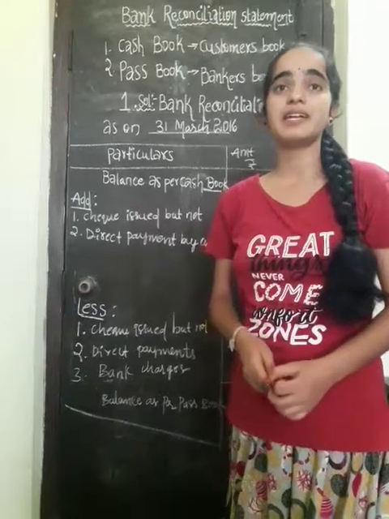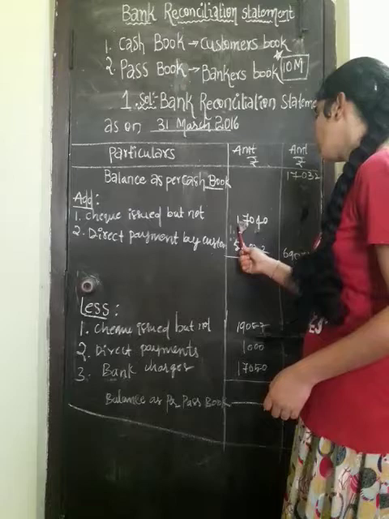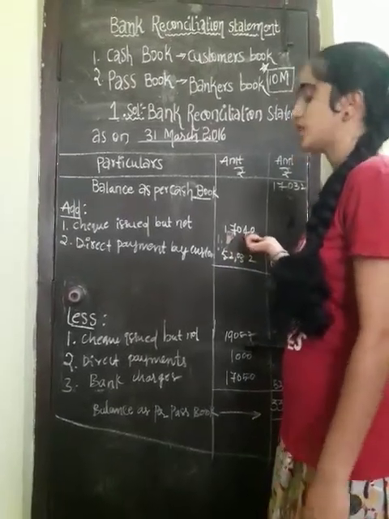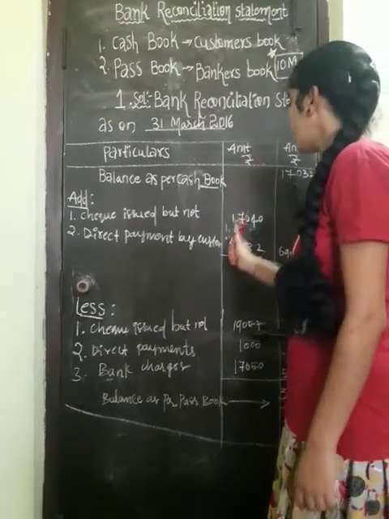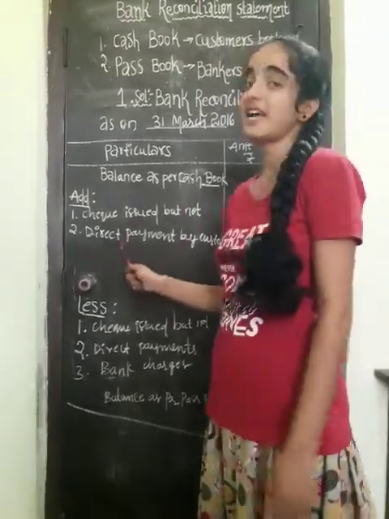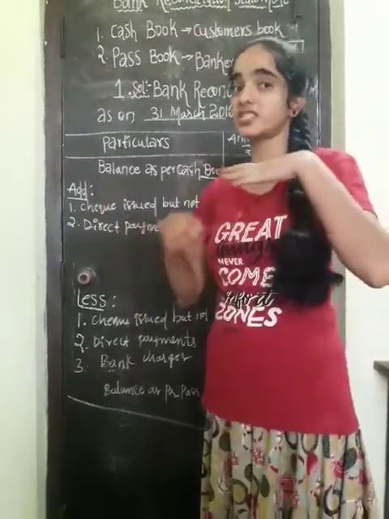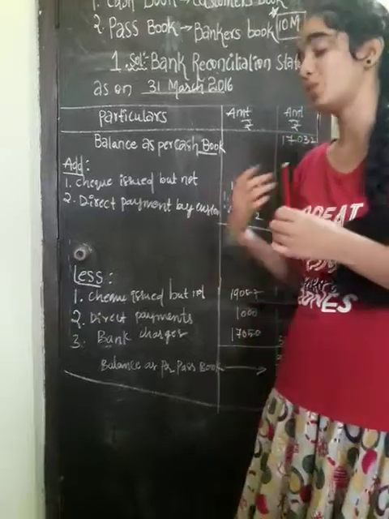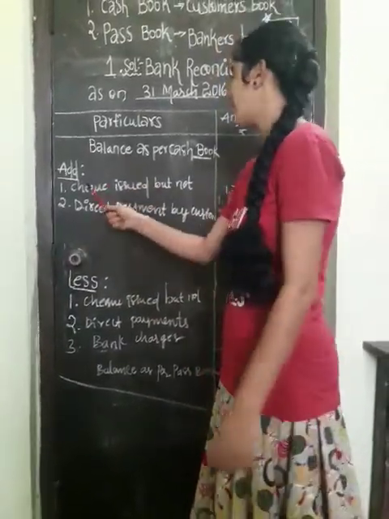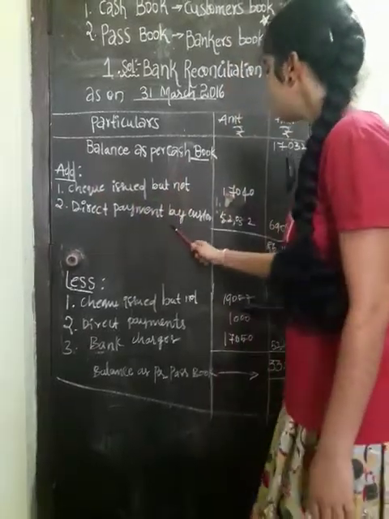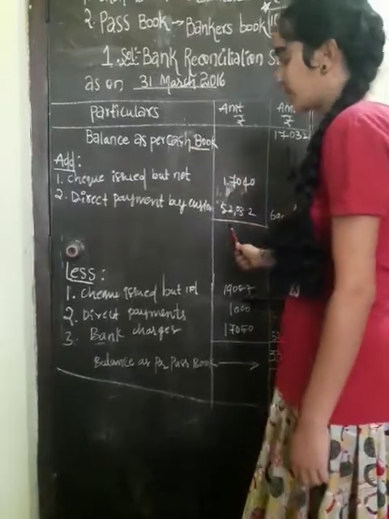Now we have the cheques issued, meaning how much amount of cheques were issued but not presented for payment, not debited in the bank by the customers. 17,040 rupees cheques issued. This amount should be taken in the inner column. Next, what will come in the add value: direct payments by the customers. We have seen this in the pro forma. This direct payment will come in the add value of the cash book, so this amount also we have to take into the inner column.